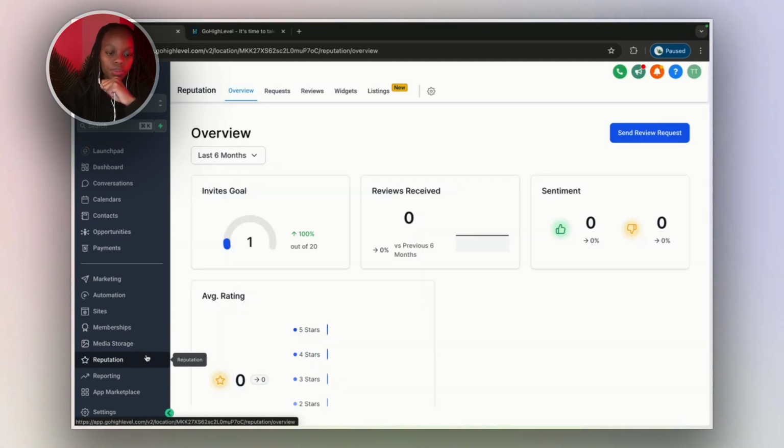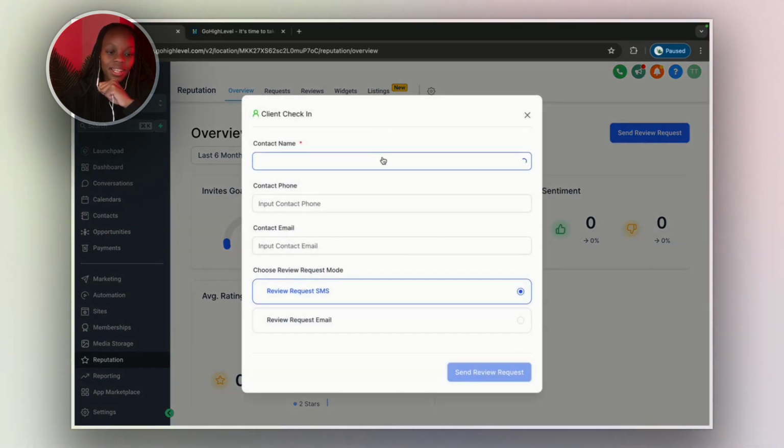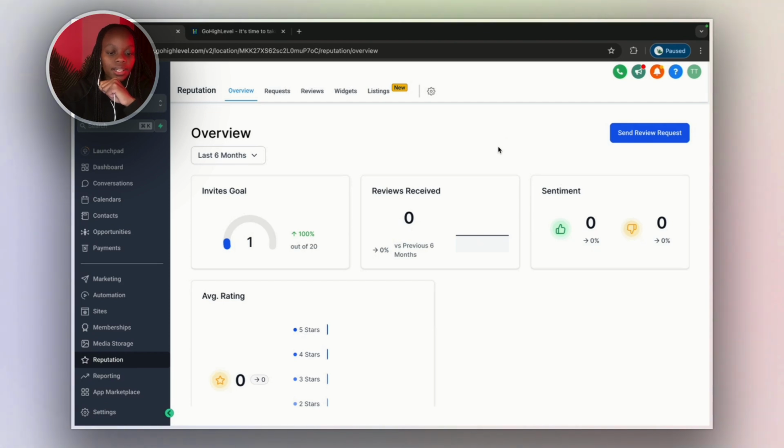And then moving on to reputation management. This is for people who have a Google Business Profile or Google My Business profile. This is where you'll be seeing all the numbers based on the review requests that you have sent. You will see how many good reviews you have, how many bad reviews, how many reviews you have received, how many review invites you have sent. Sending a review request is as easy as clicking this button, selecting a contact, selecting if you want to send them an email or an SMS, and then your contact or your client will get a link thanking them and asking them to leave a review, and they can easily do that.